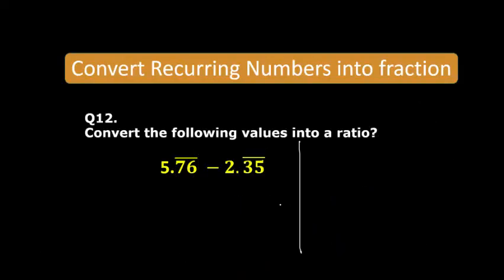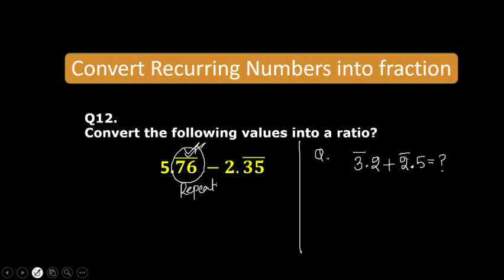And one more piece of information for you. This bar means repeating if it is after the decimal. But sometimes in a question you will have to find the value of something like 3 bar point 2 plus, let's say, 2 bar point 5. What will be the value of this? You have to solve it. So what does it mean? Anyone knows about this bar before the point, before the decimal?